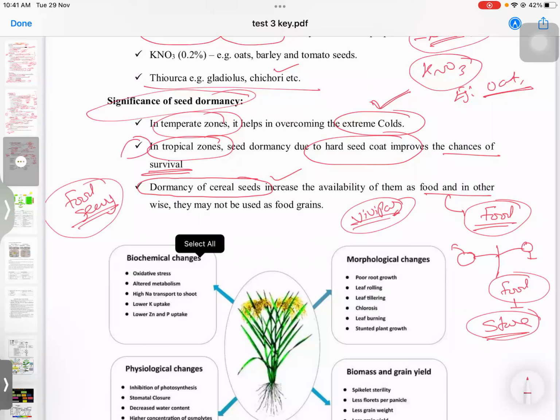So in tropical regions also it's useful. It improves the chance of survival because in the tropics there is rain, there is temperature, many other issues, but still the seed will be able to survive. In temperate zones, even in the cold season, it will help to overcome.